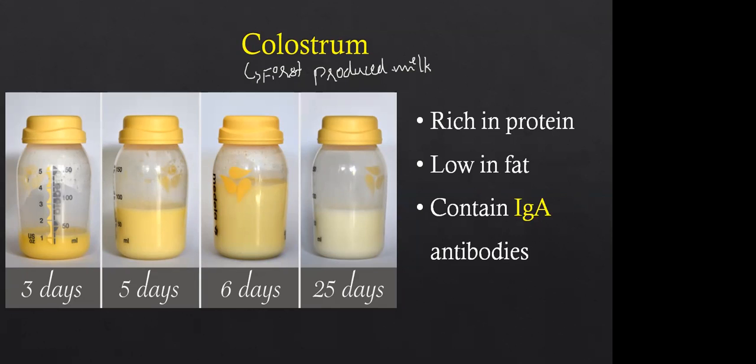It also has minerals, water, and sugar. What is the sugar present in the colostrum? Can anyone tell me? Yes, Lavanya, I'll come to that. Very good, Biswajit. That is lactose. Lactose is the sugar which is present. Why low fat?